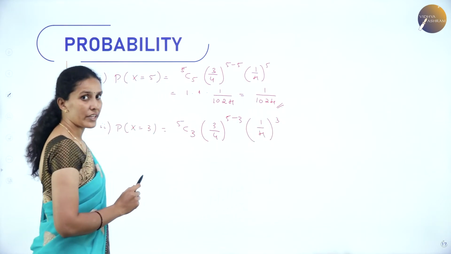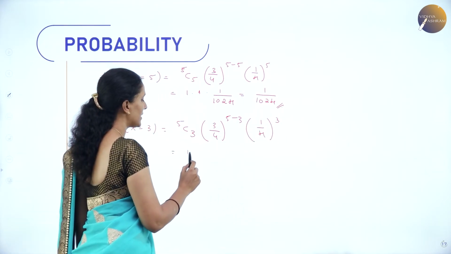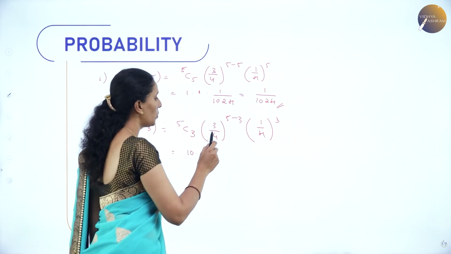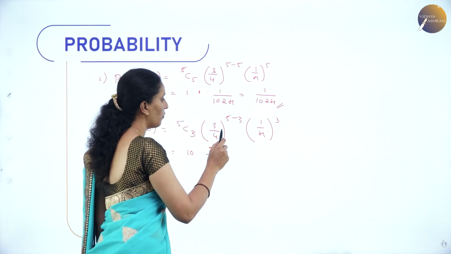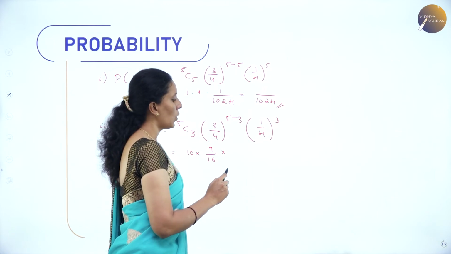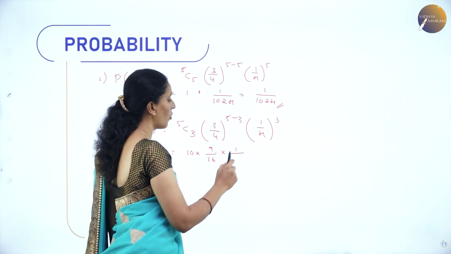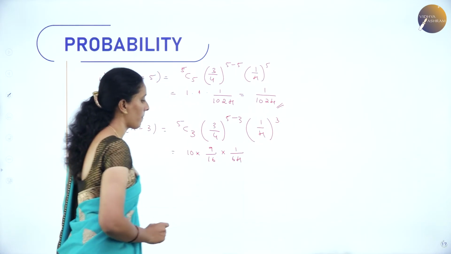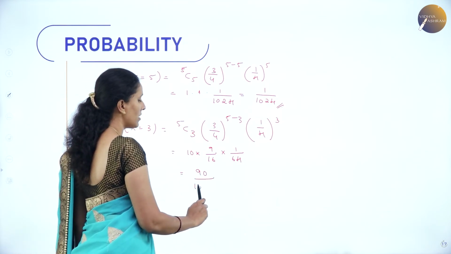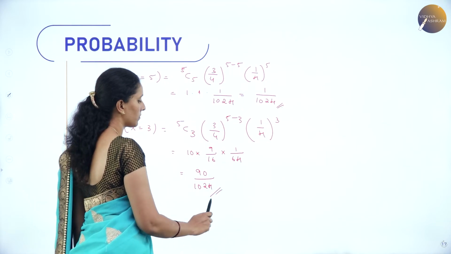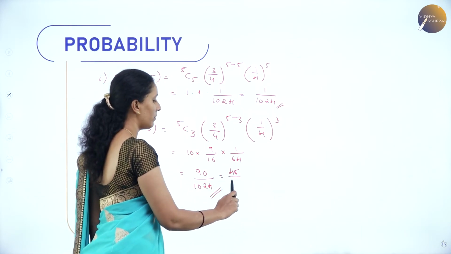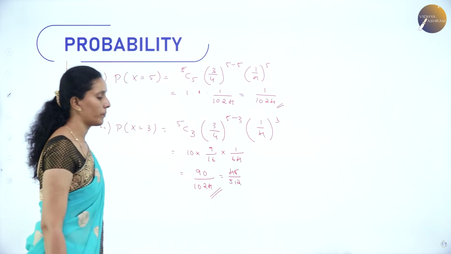So 5C3 is 10. Next here we have 5 minus 3, which is nothing but 2. 3 square is 9. 4 square is 16. Next here again we have 1 cube is 1. 4 cube is 64. And when you cancel it, the value is 90 divided by 1024, which can be written as 45 divided by 512 also.